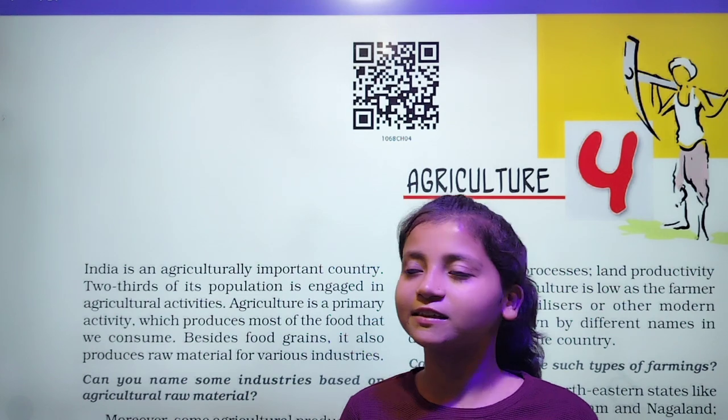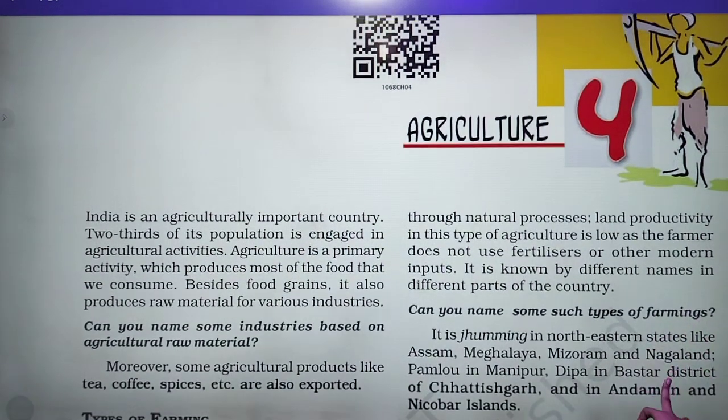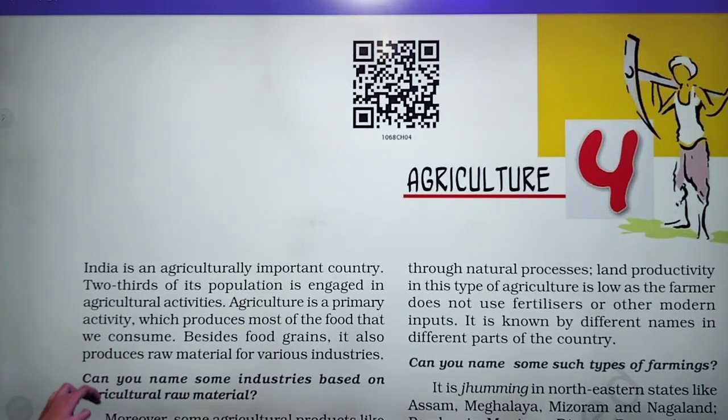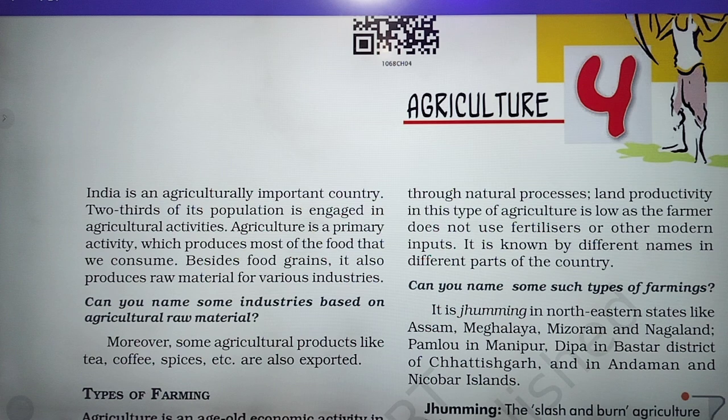So in this video we will discuss agriculture. Okay, so this is chapter 4 from geography. Here it is given that India is an agriculturally important country. Okay, it means India is a very important country for agriculture.